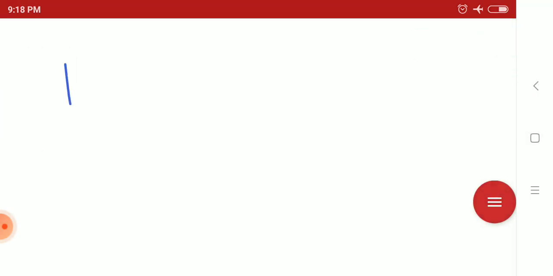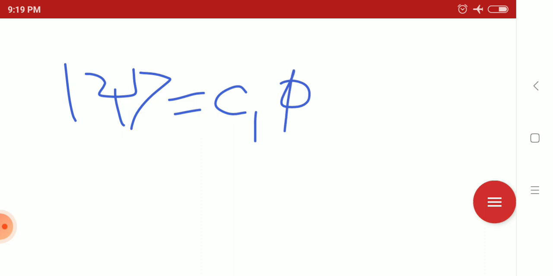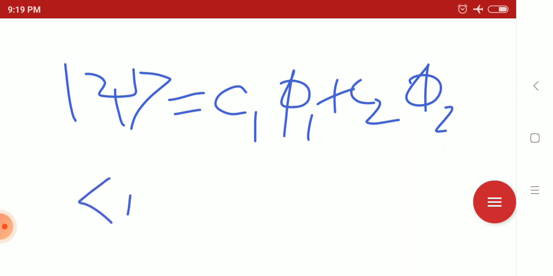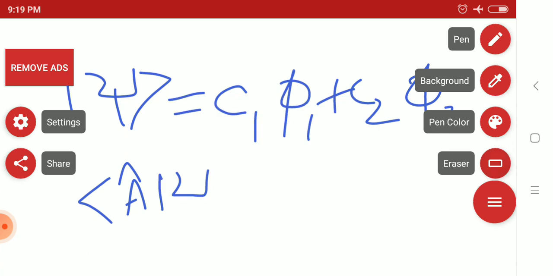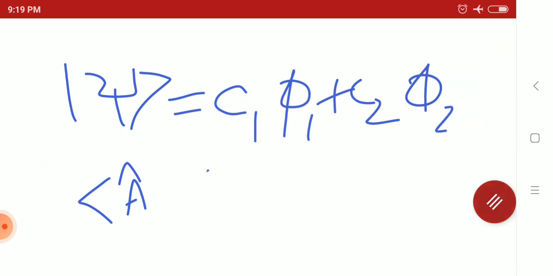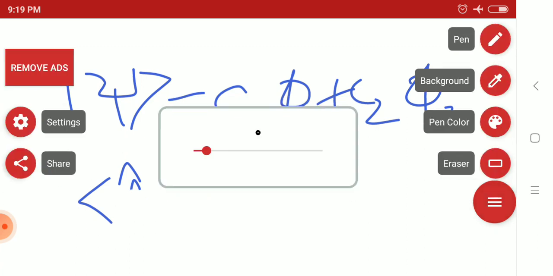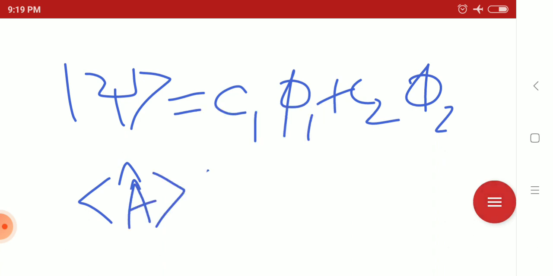Suppose you have an eigenfunction denoted as C1 phi 1 plus C2 phi 2. Now you want to do the expectation in this state.